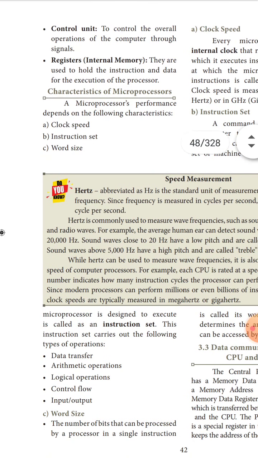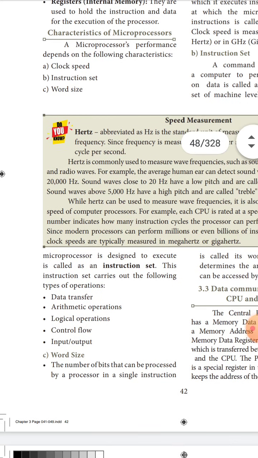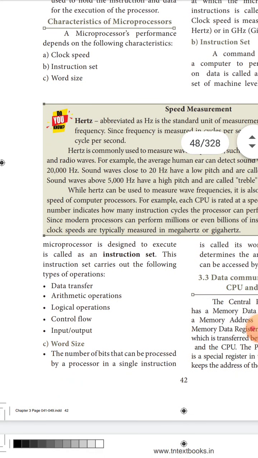The instruction set carries out the following types of operations: data transfer, arithmetic operations, which you know as addition, subtraction, multiplication and division, logical operations, true or false, which you know as AND, OR, NOT, and control flow, and input output.